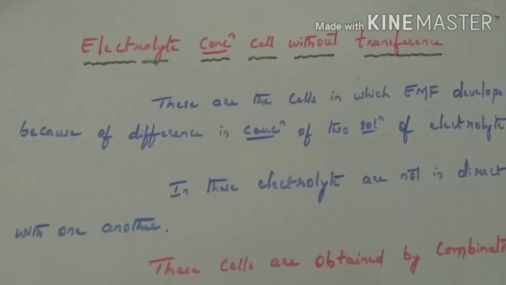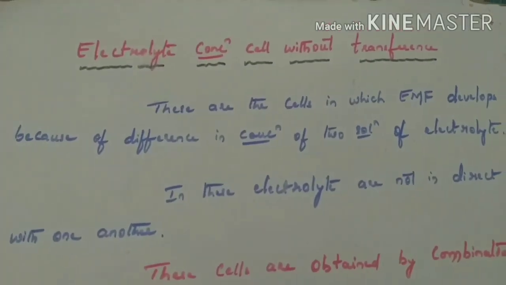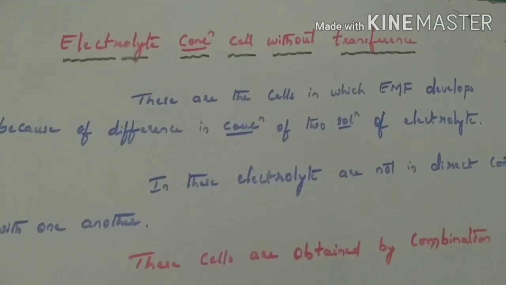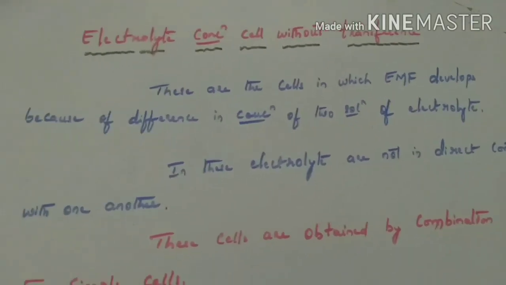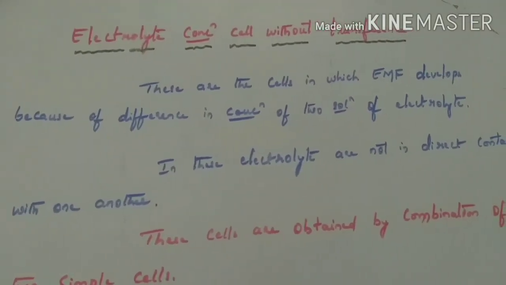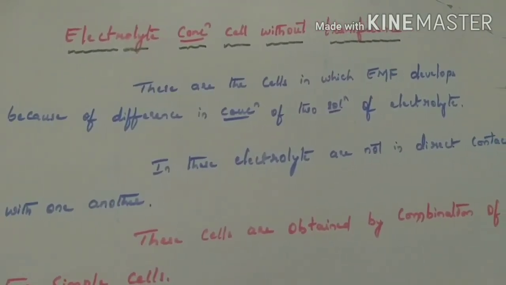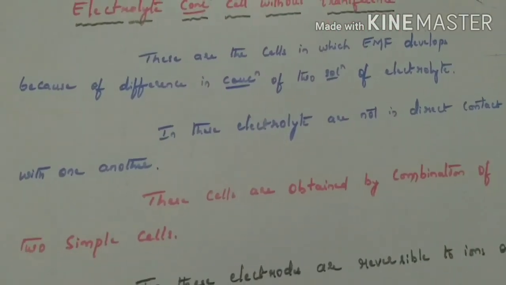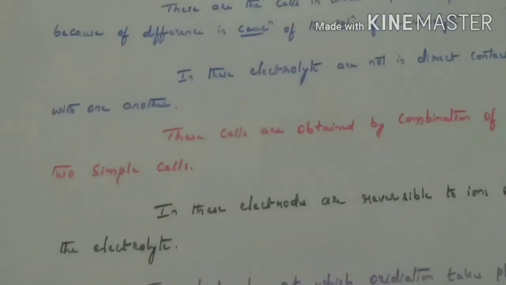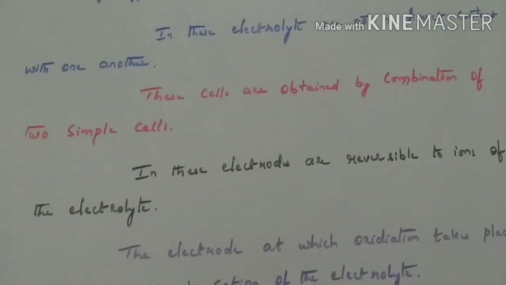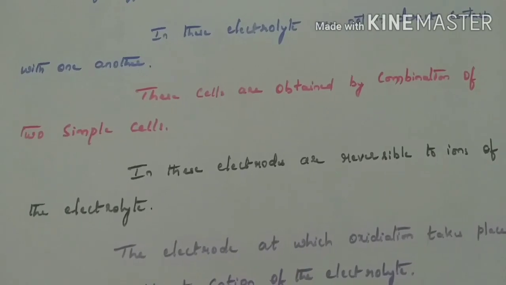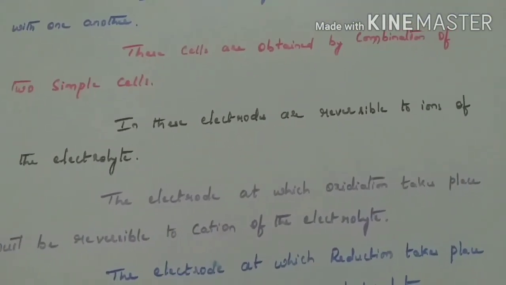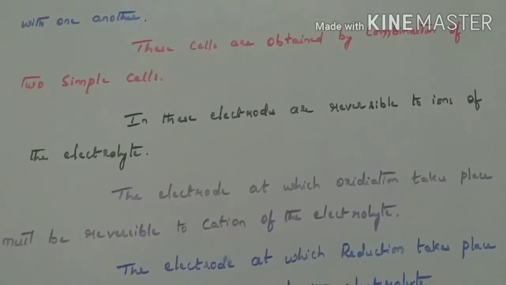Now let us consider the second type of concentration cells, that is, electrolyte concentration cell without transference. These are cells in which EMF develops because of the difference in concentration of two solutions of electrolyte. In these, the electrolytes are not in direct contact with one another. These cells are obtained by combination of two simple cells. In these, the electrodes are reversible to ions of the electrolyte.